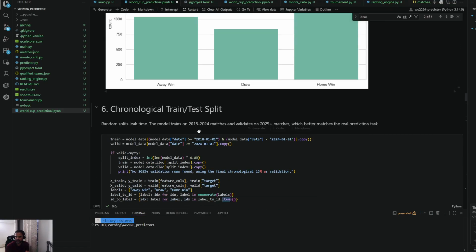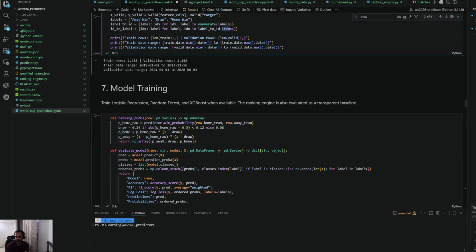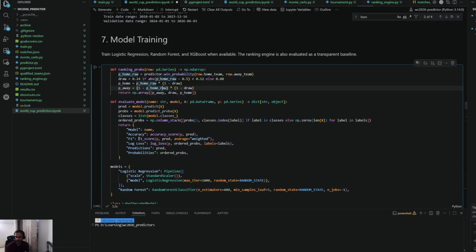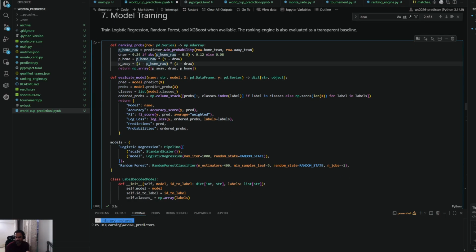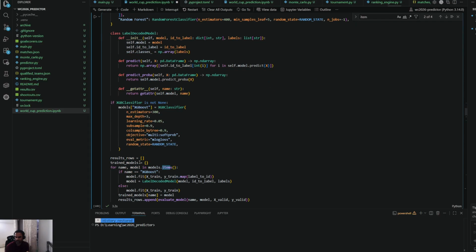Okay, so what we've done is the training data is from 2018 to 2024, and the validation data is from 2024 onwards. This is where we are training the models. We are training two models: one is the logistic regression, and one is the XGBoost.